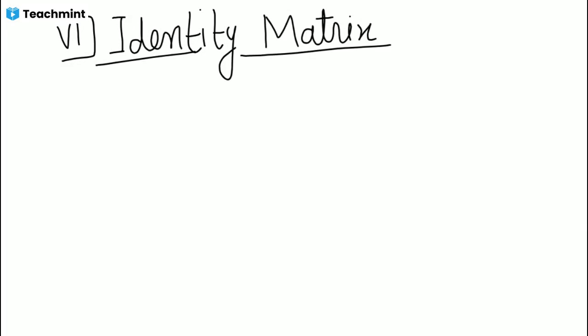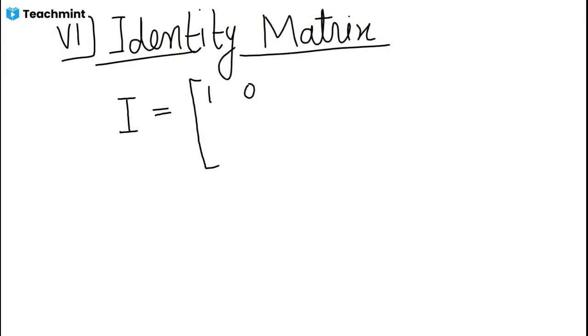An identity matrix is always denoted by I, and this is also a type of diagonal matrix in which the diagonal elements are only one, like 1 0 0, 0 1 0, 0 0 1. This is also known as a unit matrix.